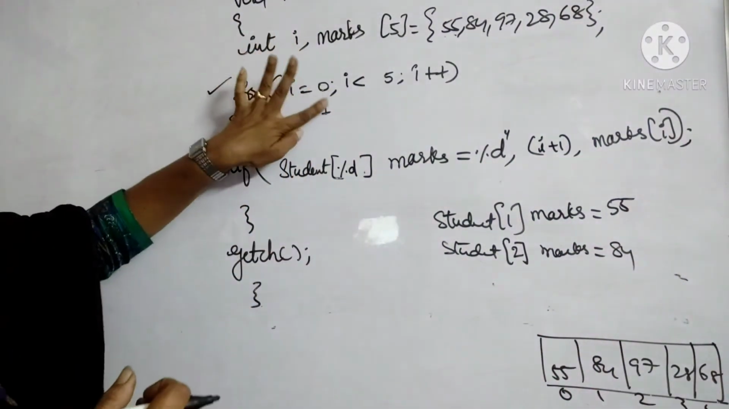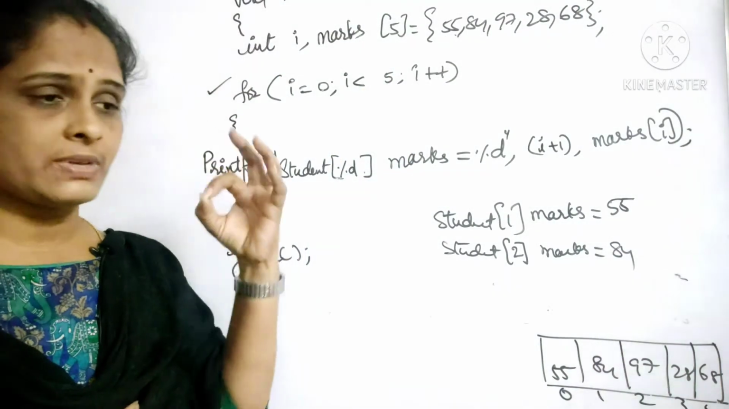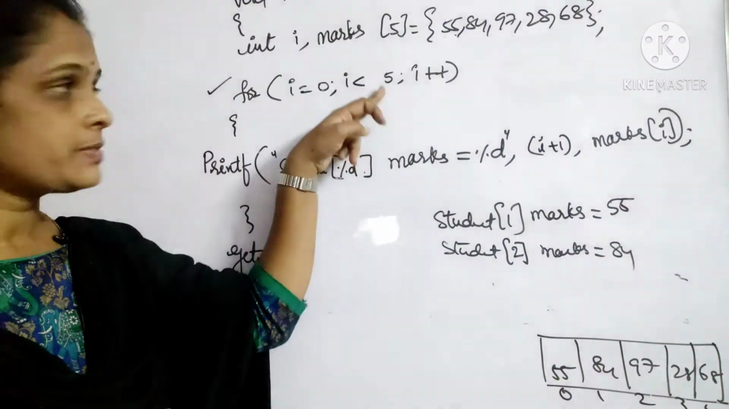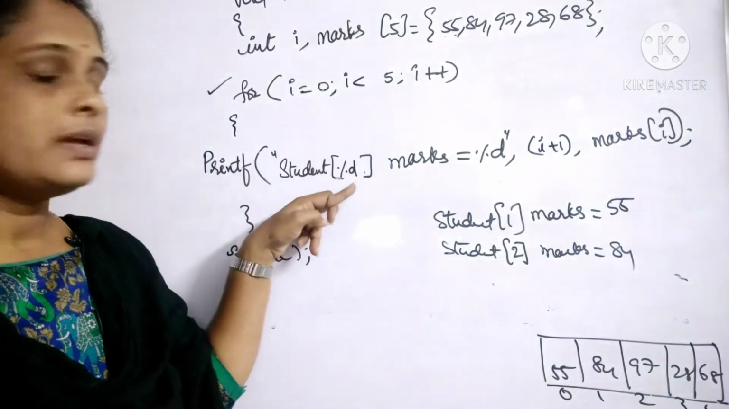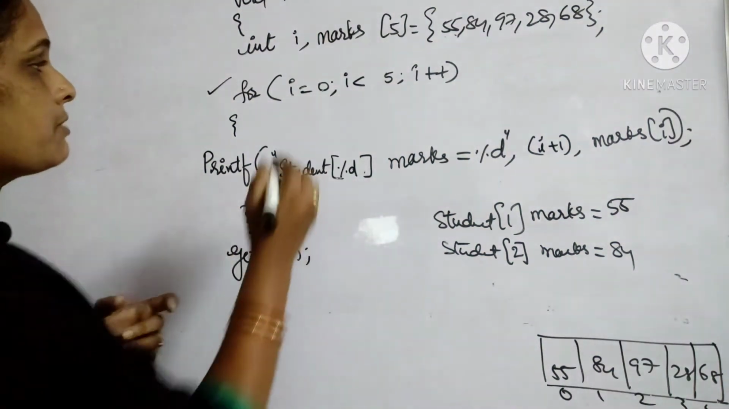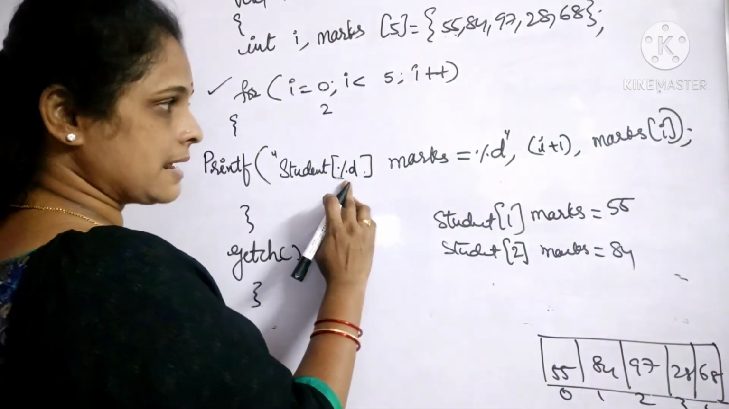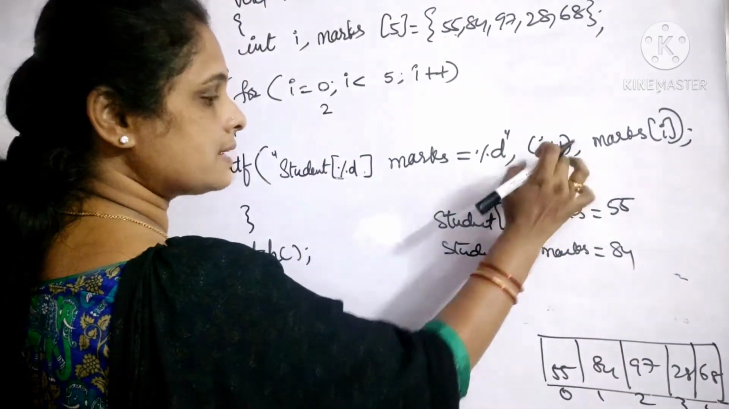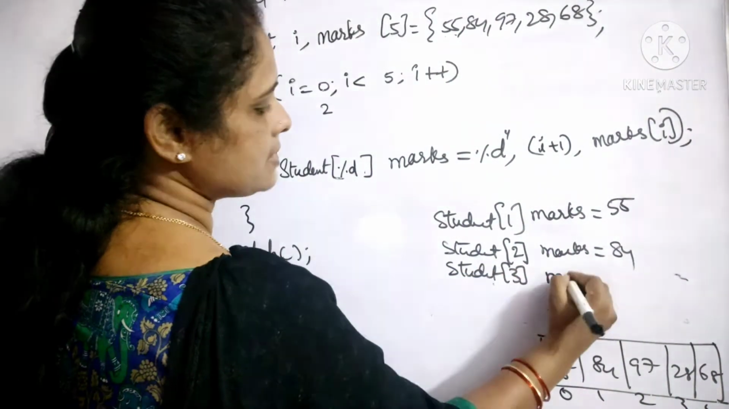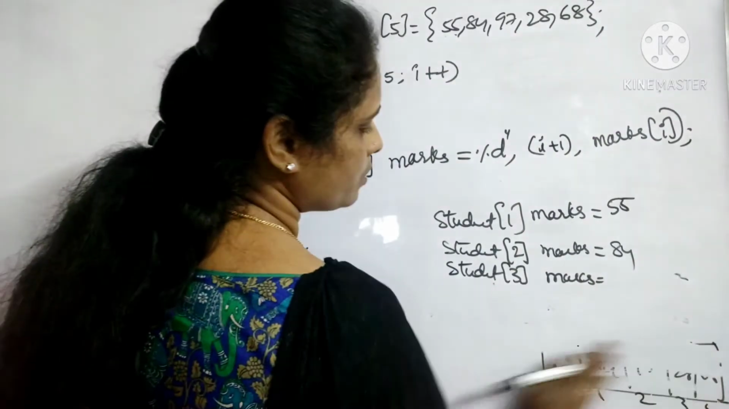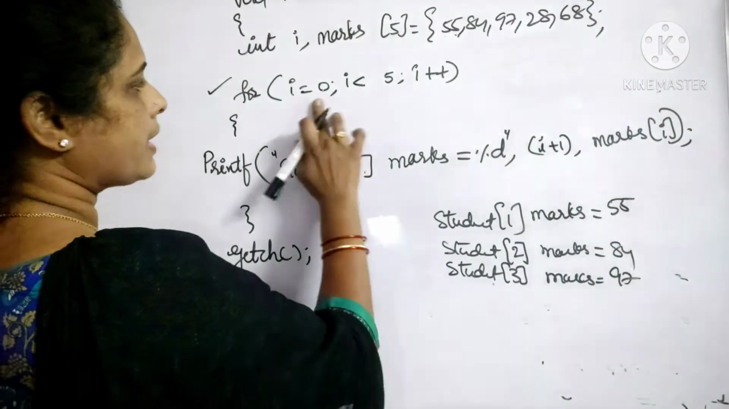Again it takes an increment, again checks the condition. This time I becomes 2 because it is plus plus. Previously it was 1. Now it became 2. So is 2 less than 5? Yes, it is, because the condition is satisfying. It enters into the loop again. This time the value of I will be 2. Okay. Then student percentile d again. 2 plus 1, that is 3. So student 3 marks is equal to what? 97. Right. In the same way, again takes an increment.